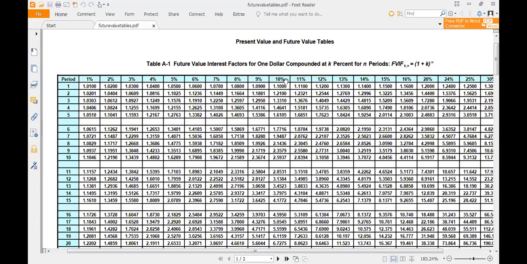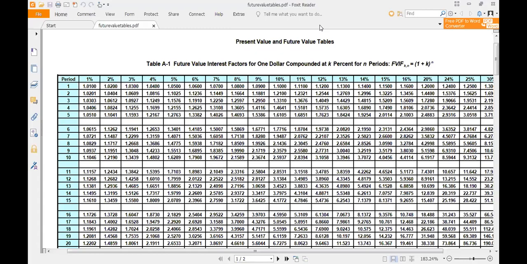So for the 10% compounding value for third period is 1.3310. If you all could see this, third row and 10th column, the value is 1.3310. And for 2 periods, it is 1.210, and for 1 period, it is 1.10.